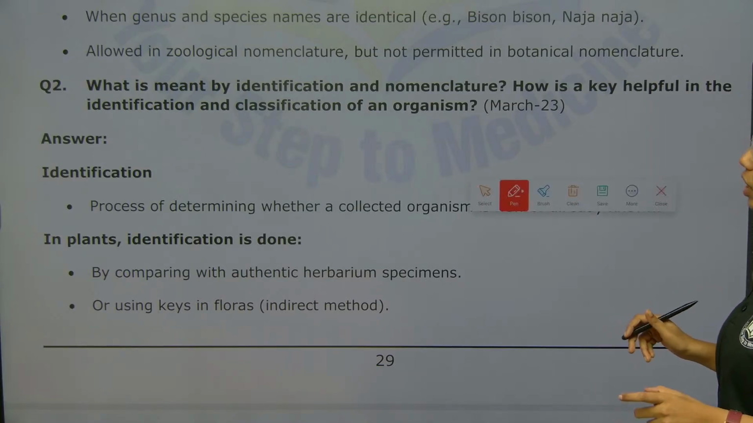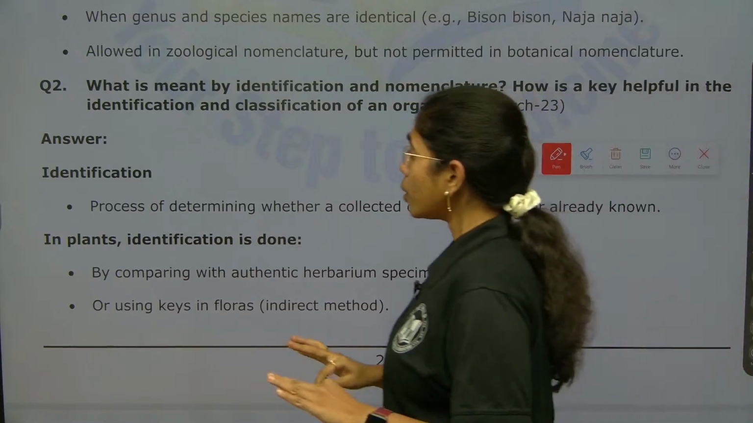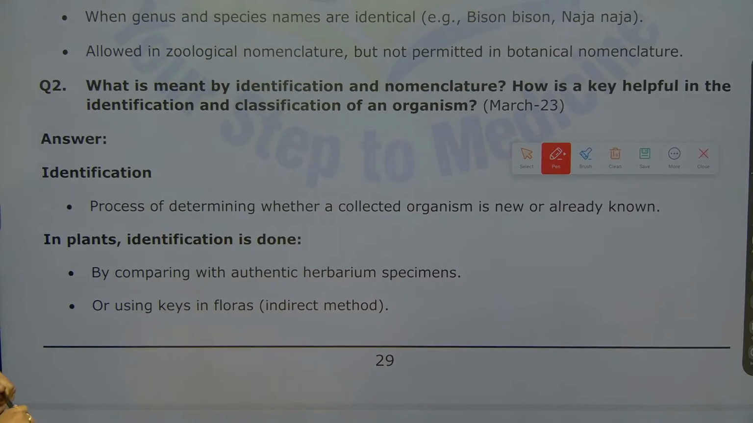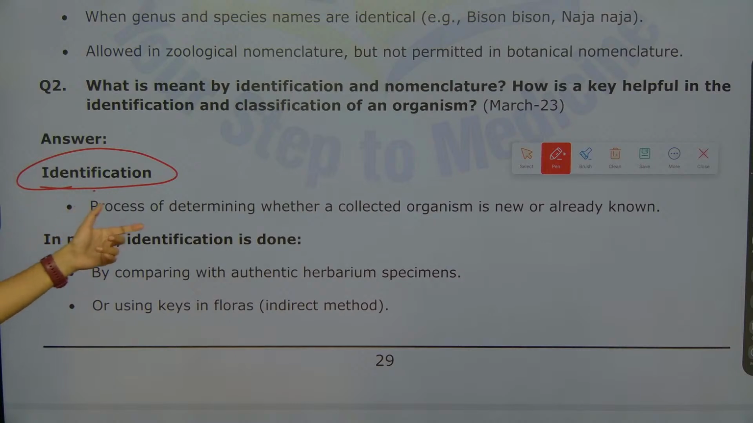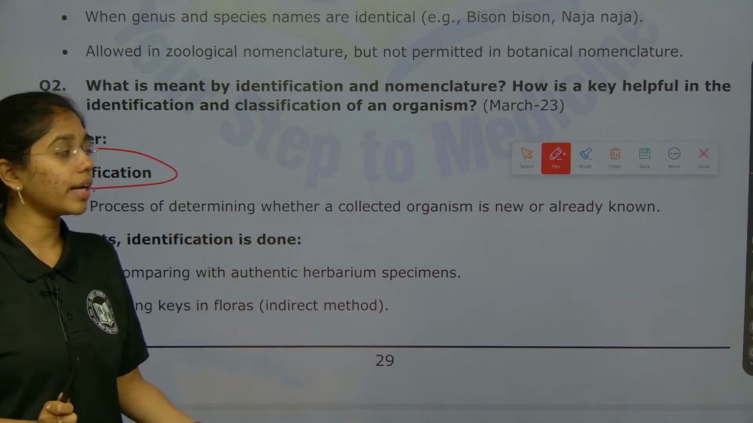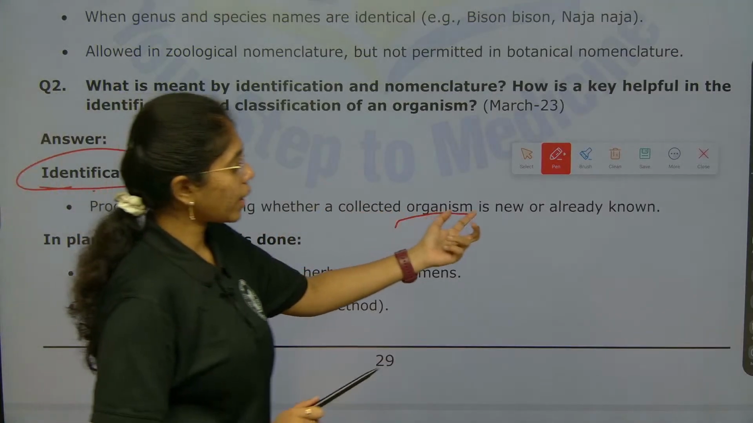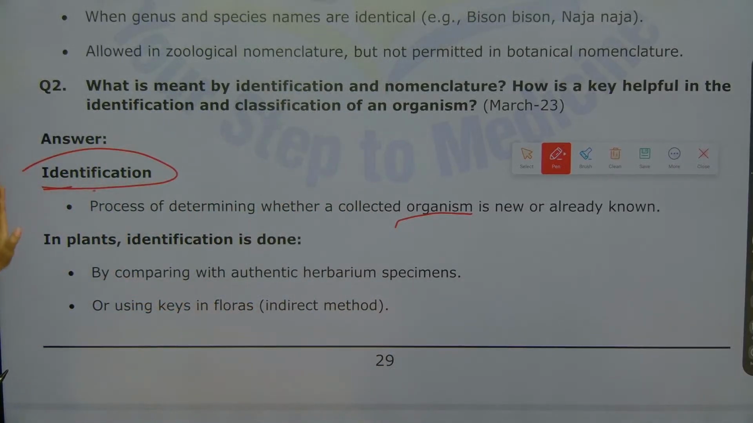Then, what is meant by identification and nomenclature, and how is a key helpful in identification and classification of an organism? First, identification. This is the process of determining whether a collected organism is new or already known. That is the first step, identification.